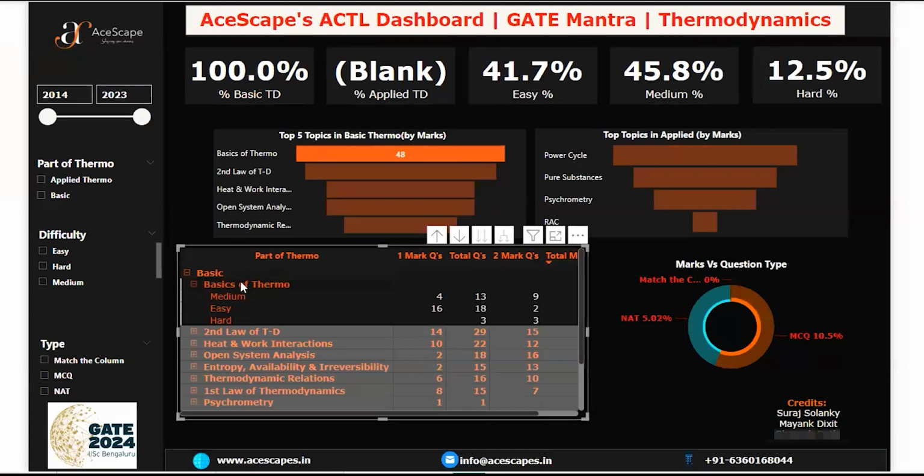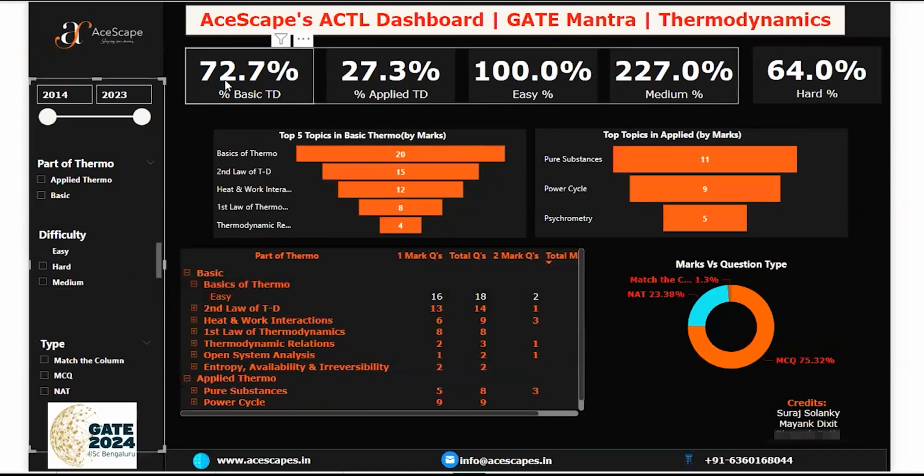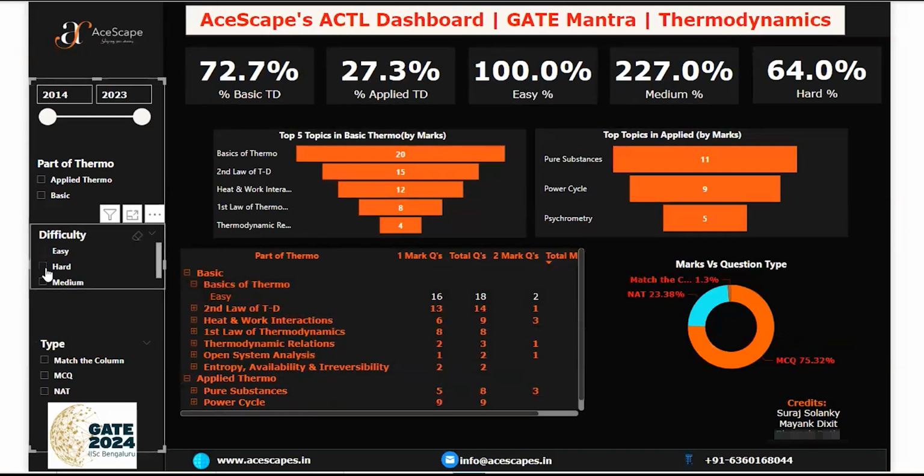Yes, sir. Now let's go to the easy zone. Which topics serve the maximum? So basics of thermodynamics serves 72% of the basic easy questions. Applied has this much, okay. Now coming to the hard.